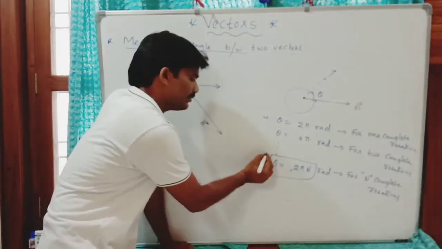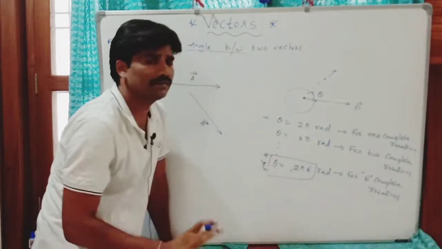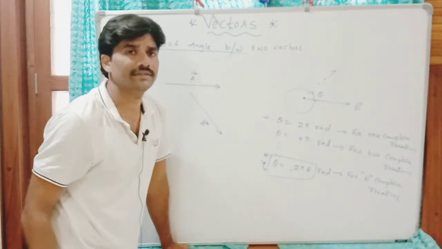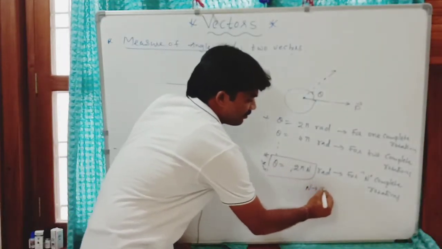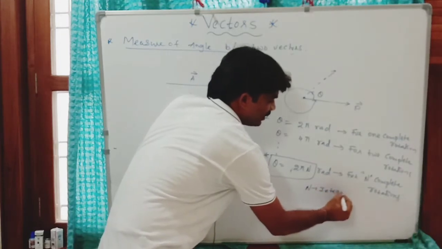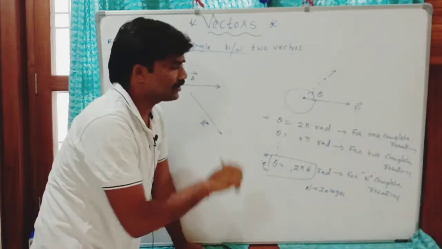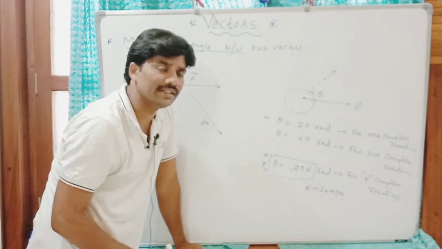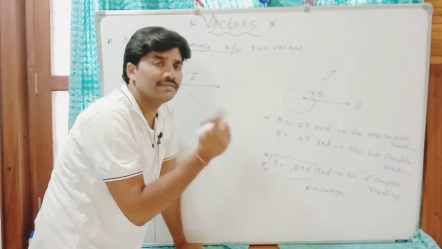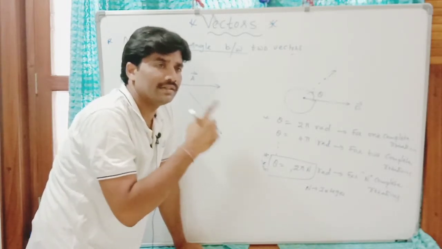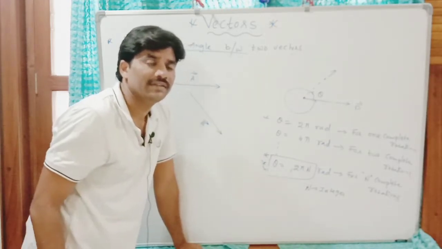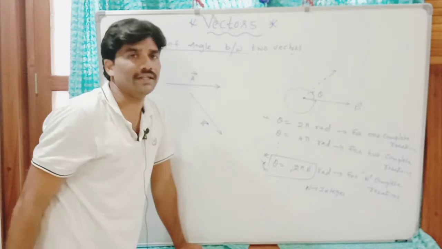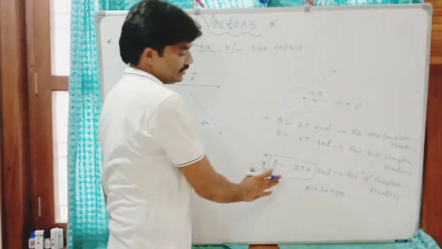Except for these angles, the vector direction also changes. Here n must be an integer. It gives the number of complete rotations. If n is 3, the number of rotations is 3. If n is 10, the number of complete rotations is 10.